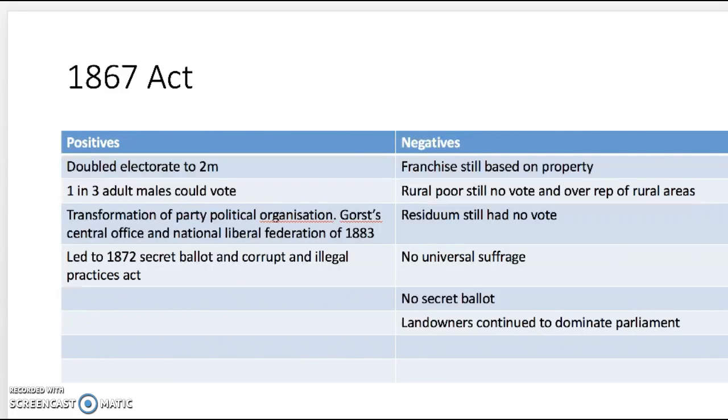Negatives. Franchise still based on property. Rural poor still had no vote, and there was over-representation of rural areas. The residuum still had no vote. No universal suffrage. No secret ballot. Landowners continued to dominate Parliament.